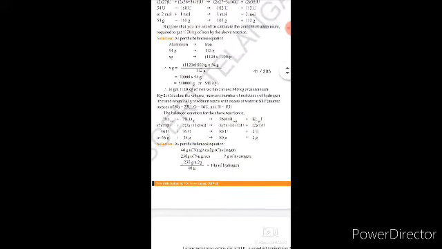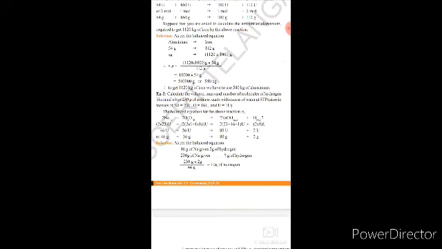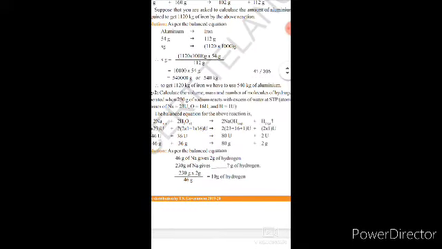But the question is, when 230 grams of sodium reacts with excess of water at STP, find the volume, mass and number of molecules of hydrogen. Here 46 grams gives 2 grams.